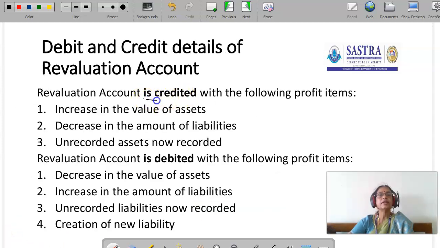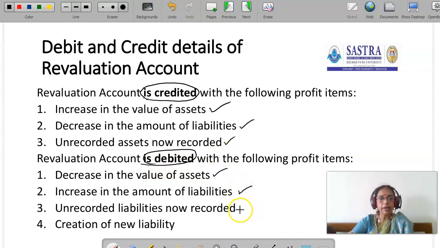What are all the items that should be credited in the revaluation account? What are all the items that should be debited? Let's see. The revaluation account is credited if the value of assets is increased, if the value of liabilities is decreased, or if unrecorded assets or income are now recorded. The revaluation account is debited if the value of assets is decreased, if liabilities increase, if unrecorded liabilities are now recorded, or on creation of a new liability. So, these are all the credit and debit items of the revaluation account.